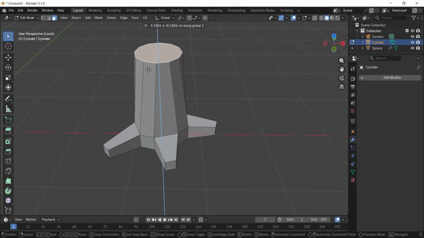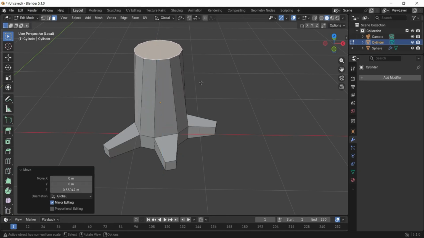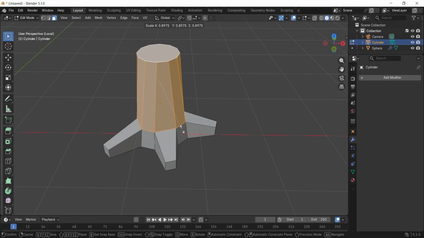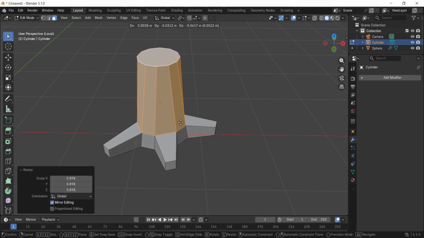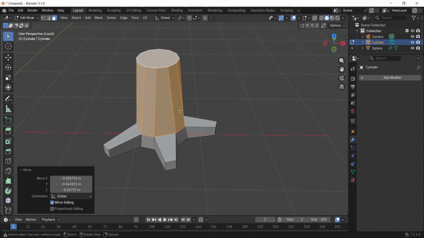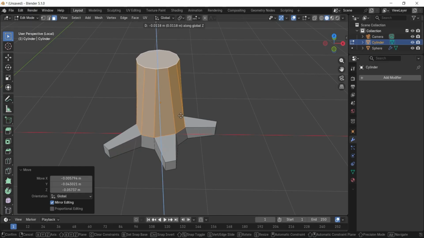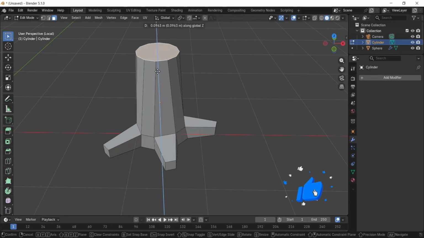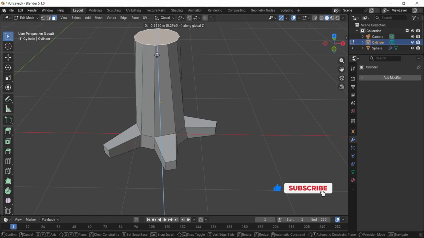Select this top face and move it up using G. Scale it down like this. Select this top face and move it up using G.